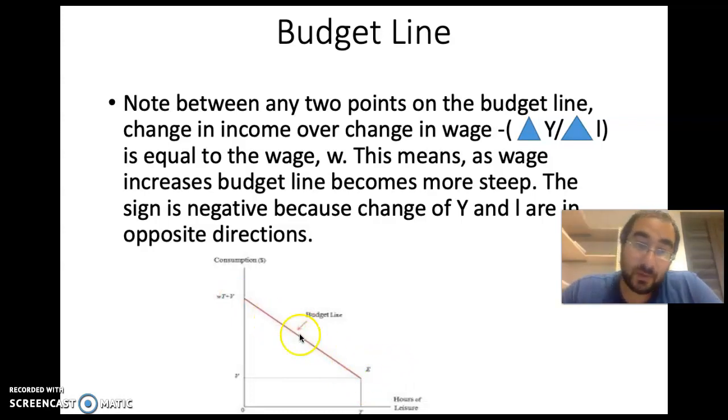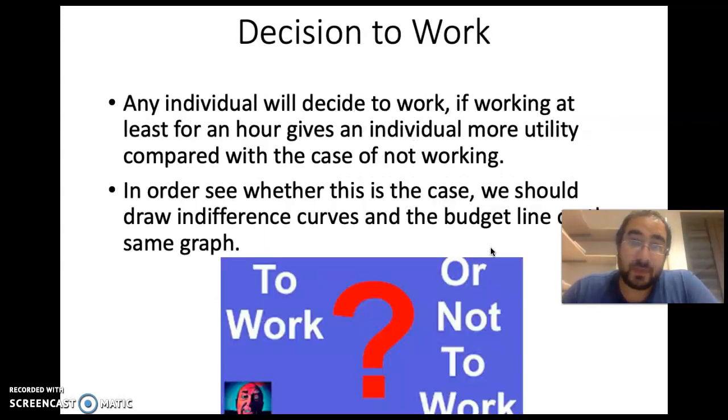So the slope of our budget line is minus delta y over delta L. It shows how much income changes per unit increase in the leisure time. So how much income will decrease when we increase our leisure time by 1 unit, which is equal to the wage. We are losing an hourly wage we are able to earn per hour, if we increase our leisure time an hour.